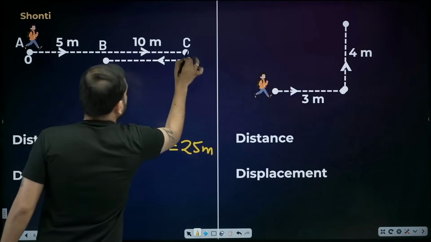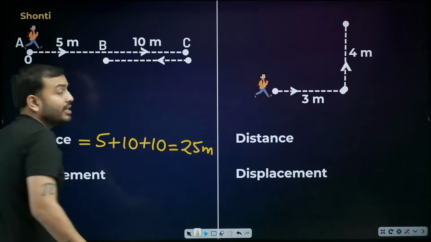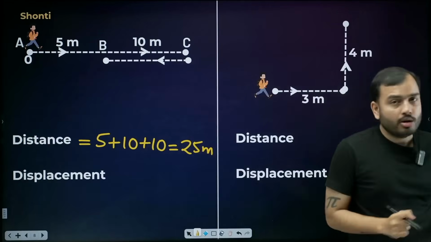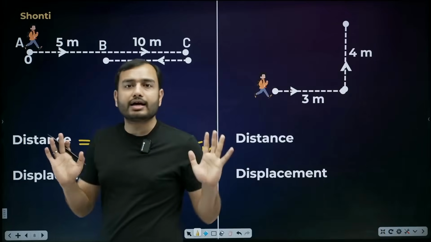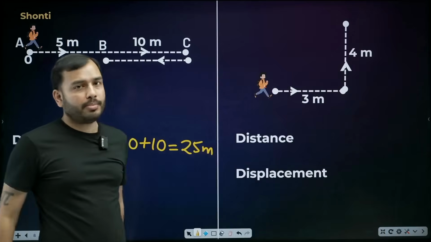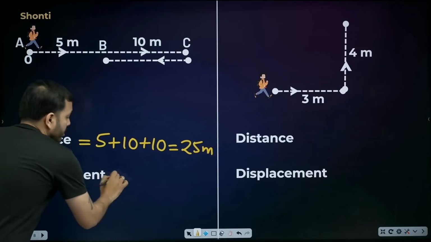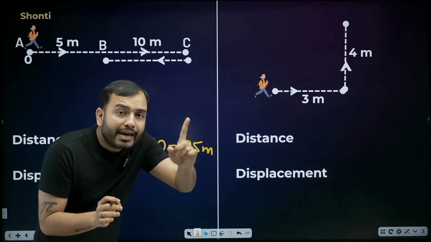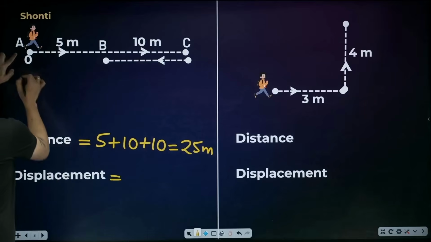He went this way, and then came back again. So what is the total distance he actually traveled? Let's add it all up. Now comes displacement. The shortest path from the initial point to the final point. So here is the initial point.